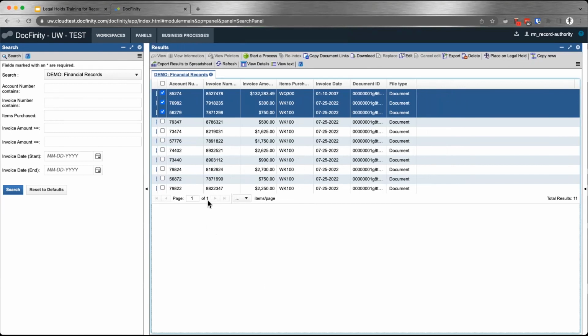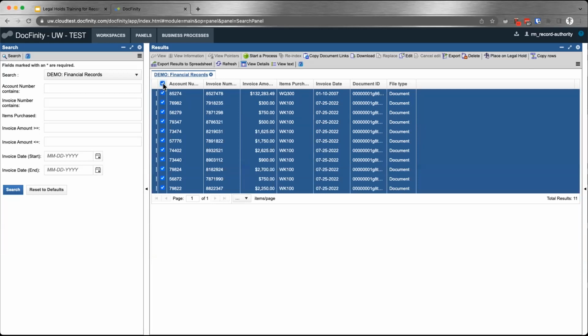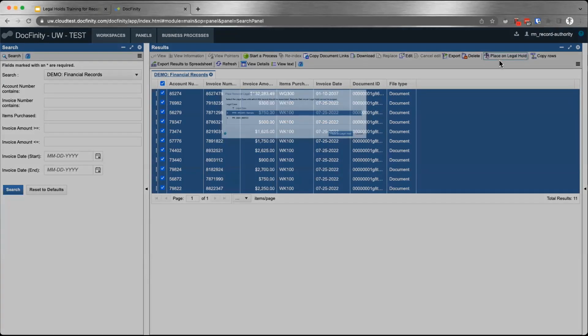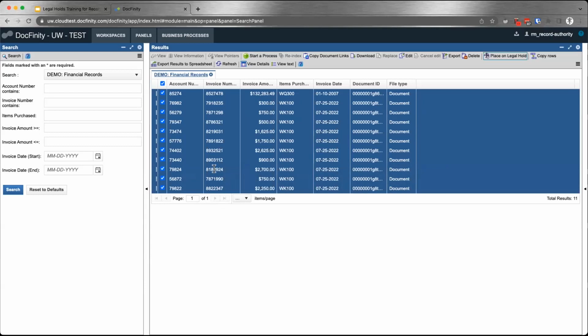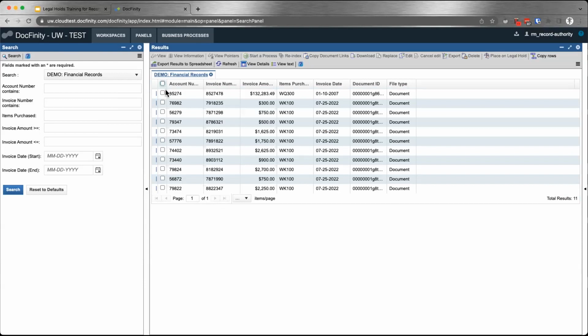In this case, there's only 1 page of results, but if it was multiple pages and you wanted to put them all on hold, even though you can click on this check mark outside of the range to select them all, this just selects the records on the current page. And so you can definitely put all of this on hold. I'm going to cancel. But then you'll have to page to the next page, select them all on the second page, and do the same operation. I mentioned that there's a shortcut for that if you have a lot of results that spans multiple pages.